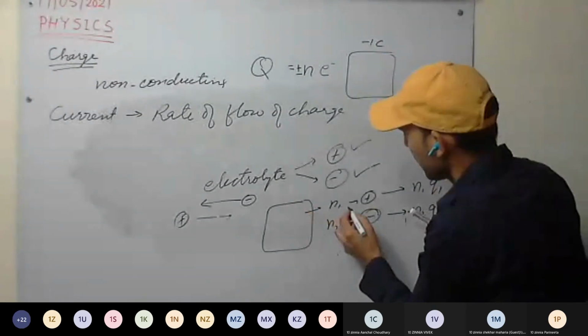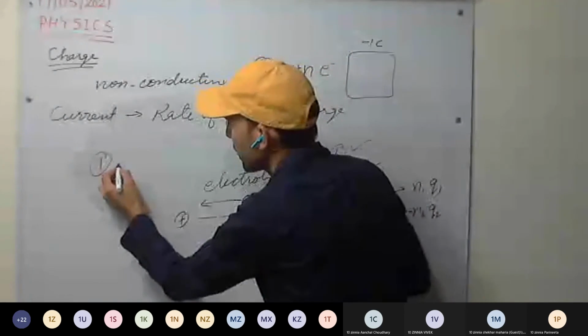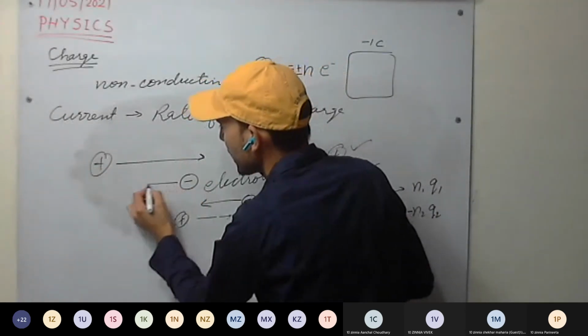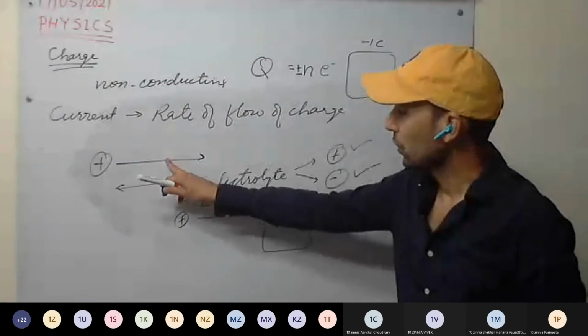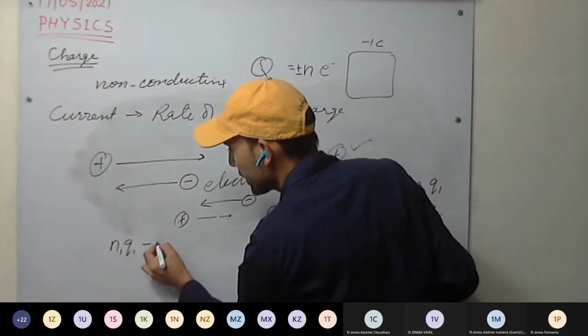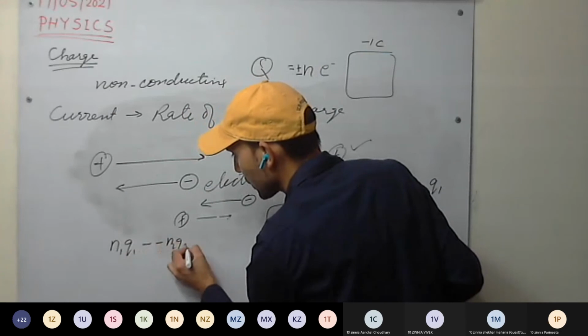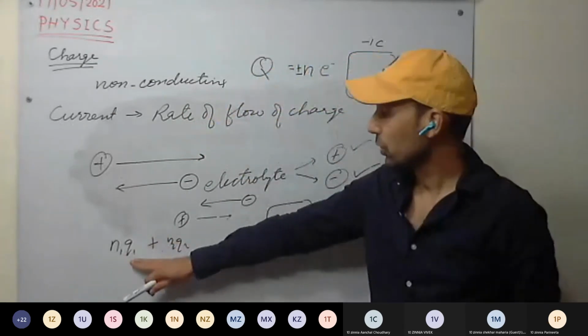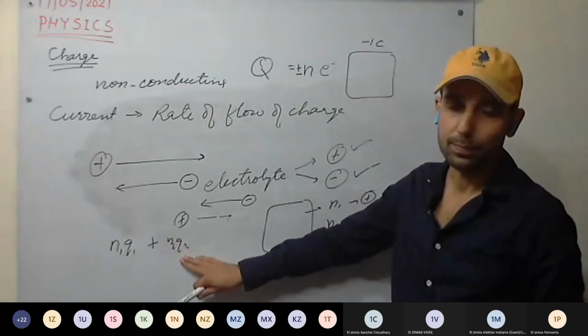So if positive ions are flowing in this direction, negative ions will flow in the opposite direction. So if we add them, it will be N1Q1 minus N2Q2, where Q2 is negative, so it will become a plus sign. So total charge is N1Q1 plus N2Q2.